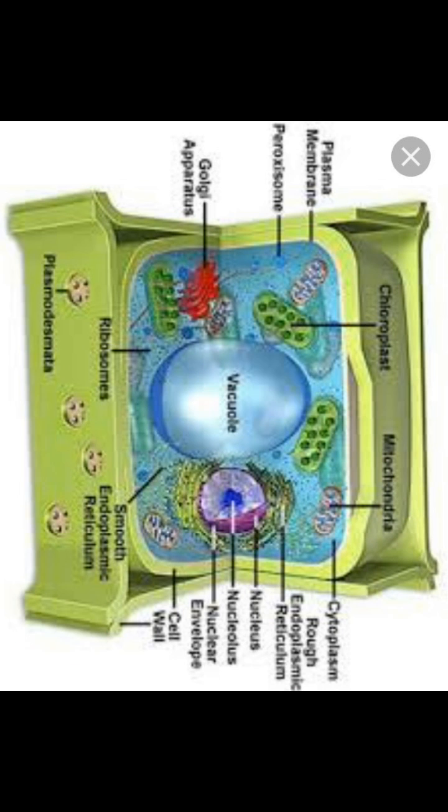The vacuole is the membrane bound and space found cell organelle in the cytoplasm. So I repeat, a membrane is present on the surface of the cell organelle, and as well as space can be seen in the cell organelle. Understand?